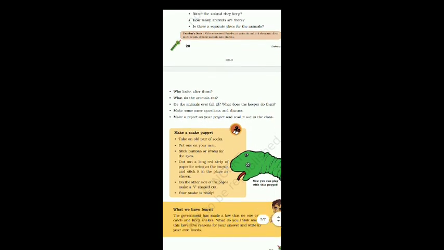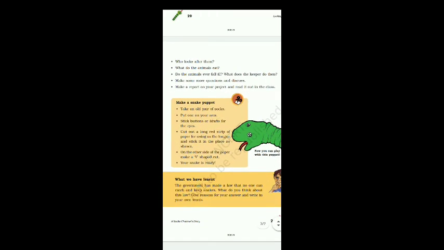Survey, then last page, which is page number 21. Who looks after them? What do the animals eat? What kind of foods do those particular animals eat?